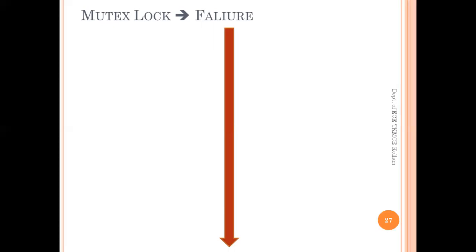So I will explain the scenario with the help of a timing line. Suppose there are two processes, P1 and P2. Assuming initially that the lock L is currently available, that is L is equal to 0, so that the two processes P1 and P2 can try to acquire the lock L. Now, as the initial condition is that L is 0, P1 checks the value of L.